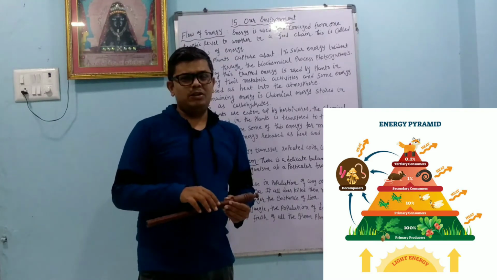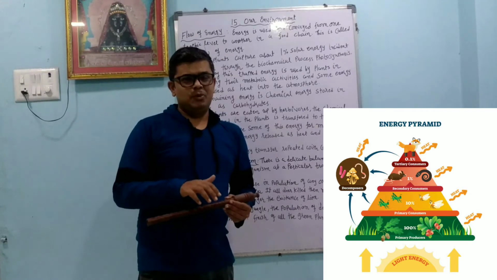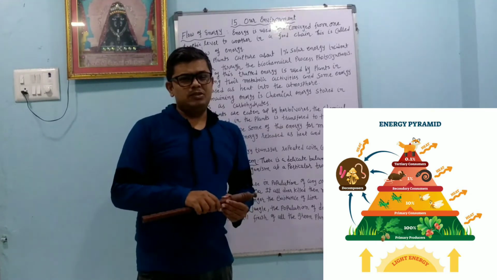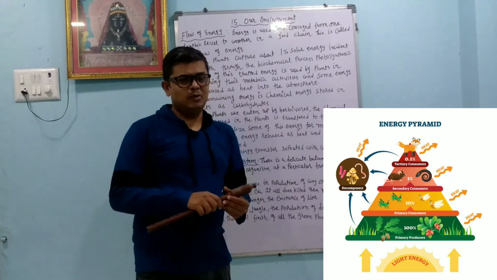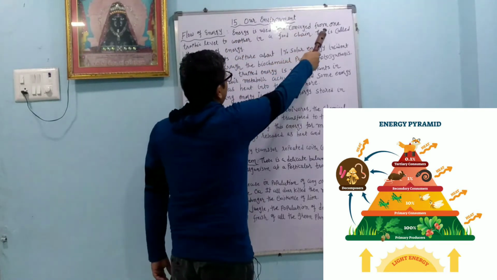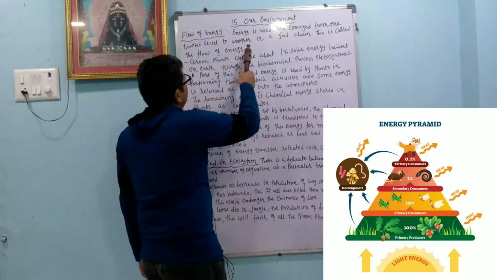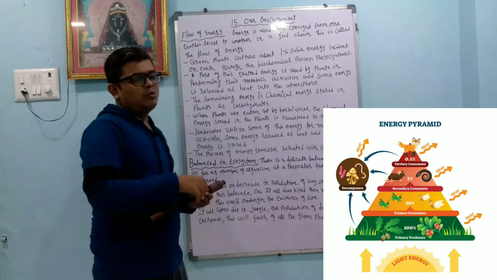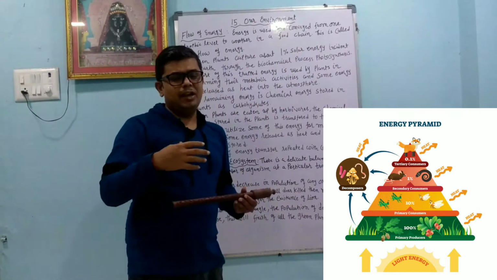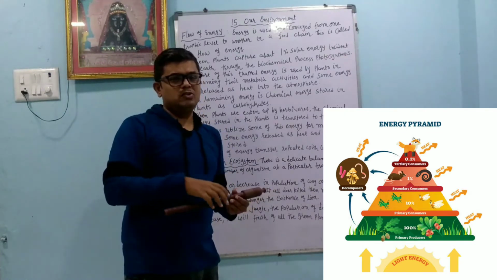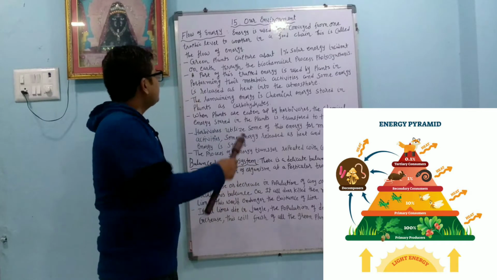level. So as we go from bottom to top, from the sun to the secondary carnivorous organism, energy is decreasing. Energy is used and conveyed from one trophic level to another in a food chain. This is called the flow of energy. So it goes through different trophic levels, like producer to herbivorous, herbivorous to carnivorous. That is called the flow of energy.